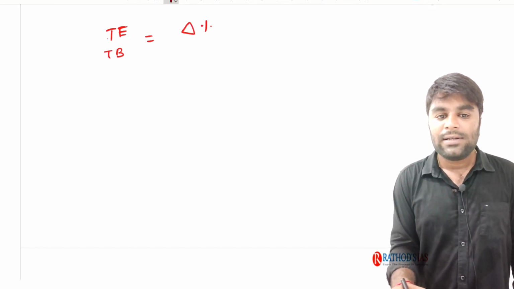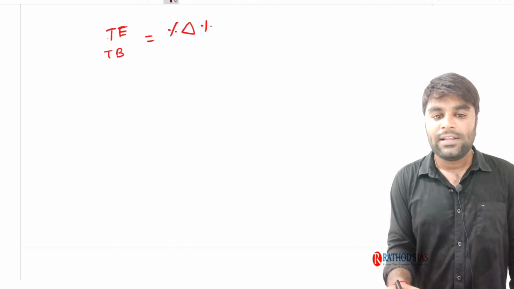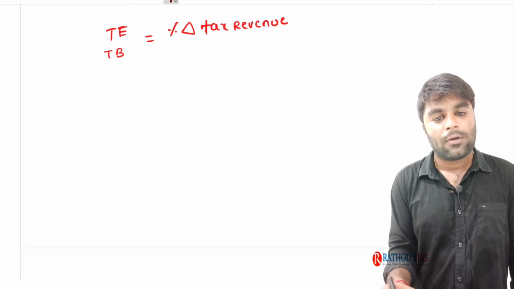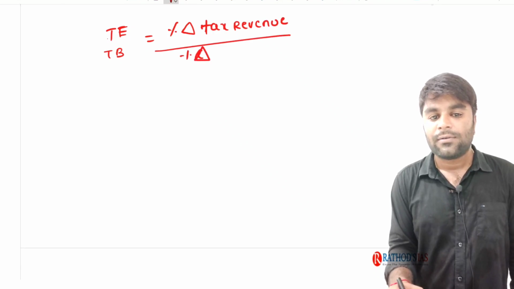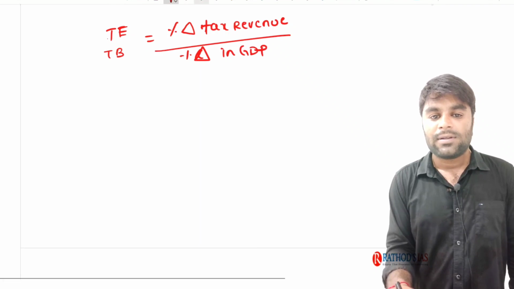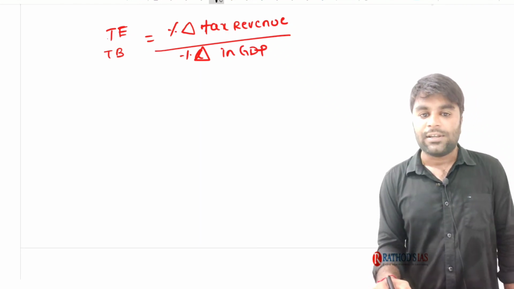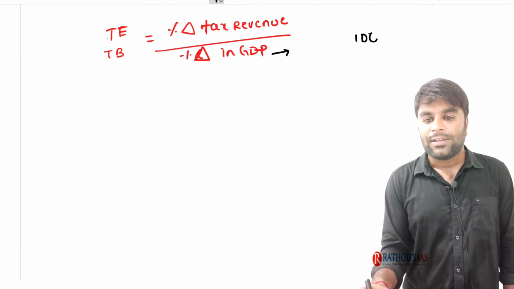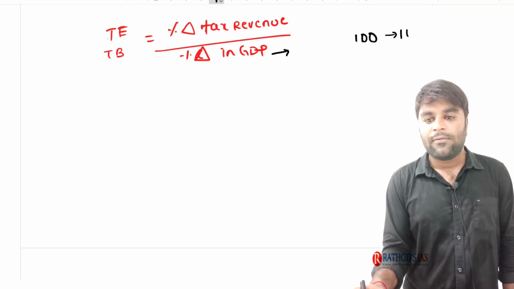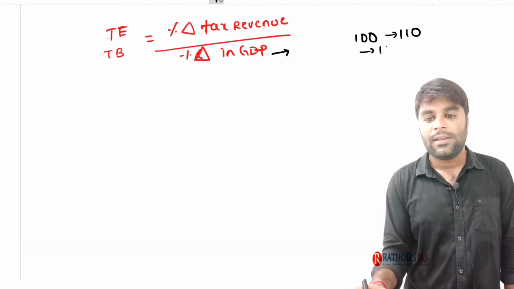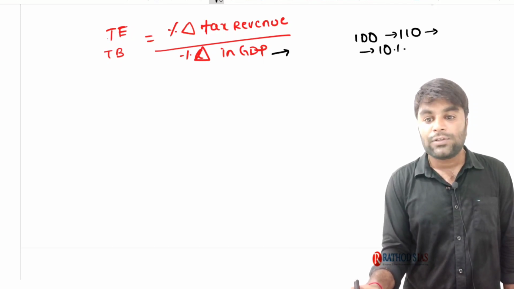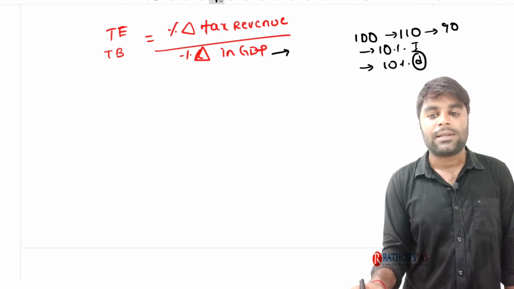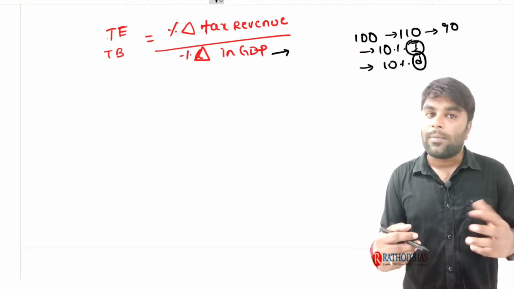It's nothing but the percentage change in tax revenue divided by the percentage change in GDP. Now, you know the meaning of change in GDP. Say for example, today the GDP is 100, and next year it increases to 110, so the change in GDP is 10%. If it decreases to 90, the change in GDP is a 10% decrease. Change means it may be an increase or a decrease.